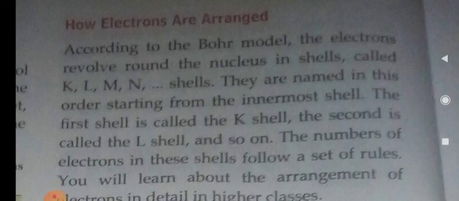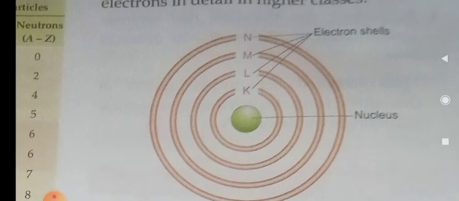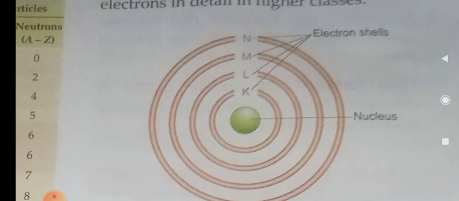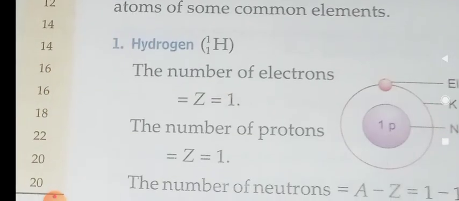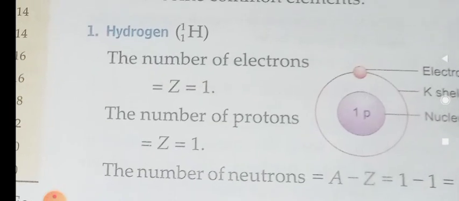Now we have learned that electrons are arranged like planets in the solar system. How is this arrangement possible? According to Bohr's model, the electrons revolve around the nucleus in shells called K, L, M and N. These are the shell names. They are named in order starting from the innermost shell. The first shell is called K shell and the second shell is L, and so on. The number of electrons in these shells follows a set of rules that you will be reading in your higher classes.